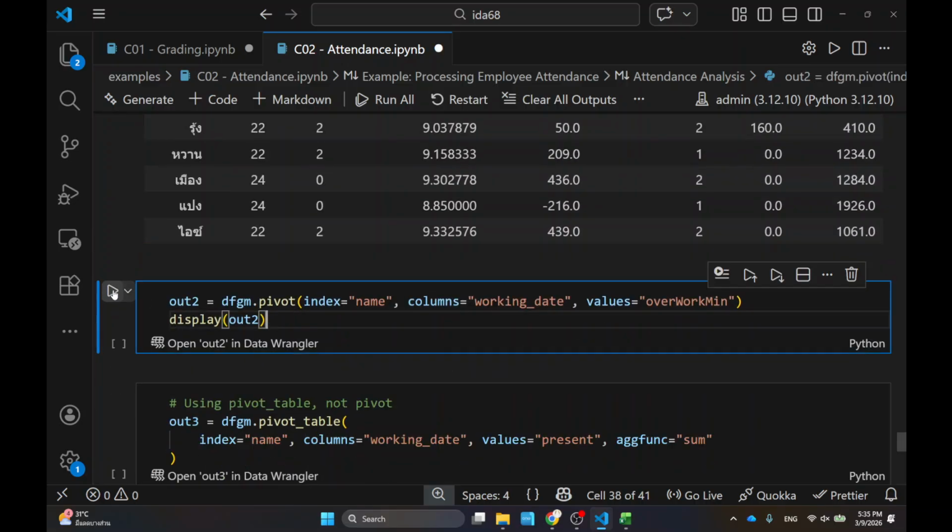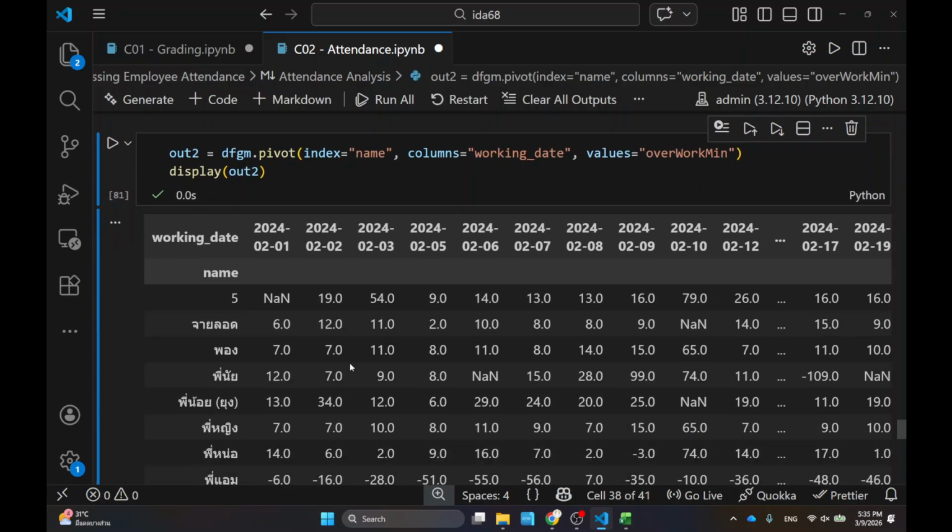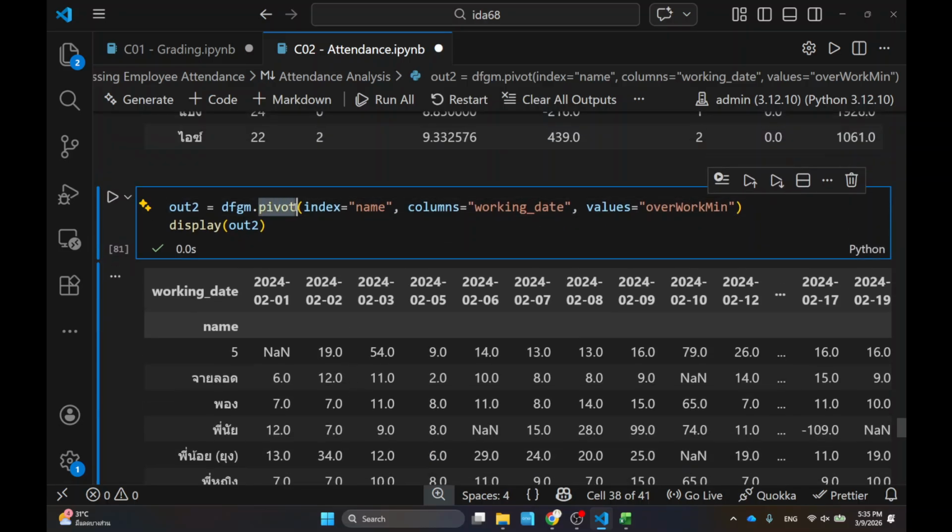And then other things that I can do is the pivot. Pivot is when you want to change things, so this one I make in a way that I have the date on the horizontal axis and then the name, right? And then I can do more details where if I want to see which day the employee is absent, I can always check this one out too.